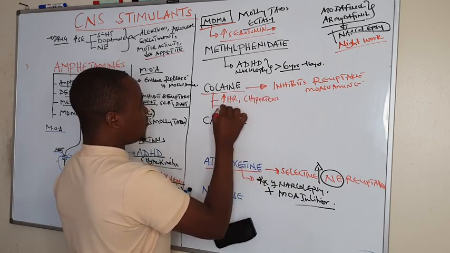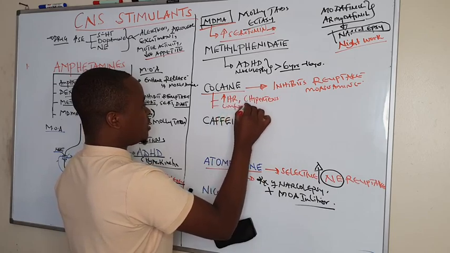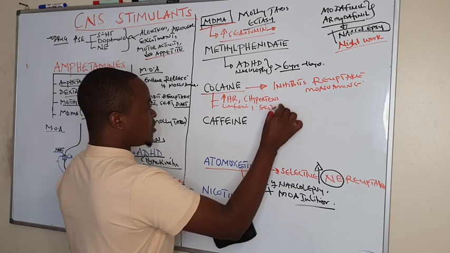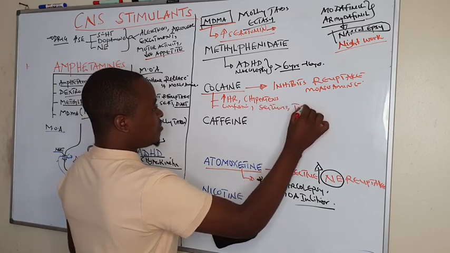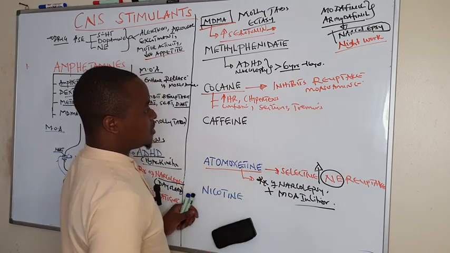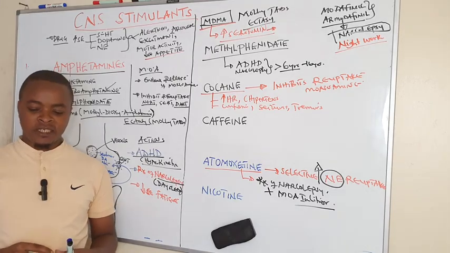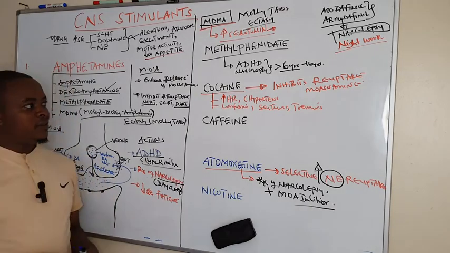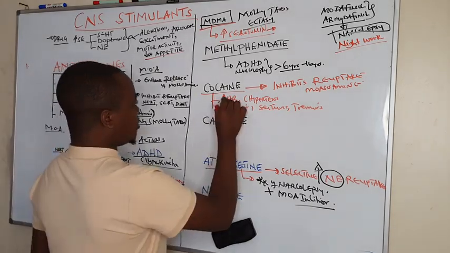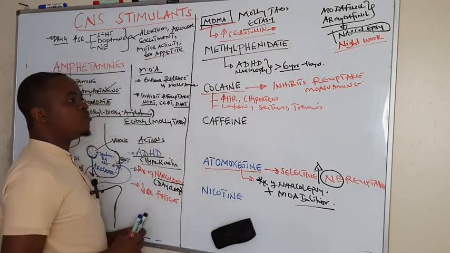It can cause mental confusion. It can lead to seizures, that is the withdrawal symptoms: seizures, tremors. These are some of the withdrawal symptoms in case of being addicted to cocaine. But it is also being used as a CNS stimulant.